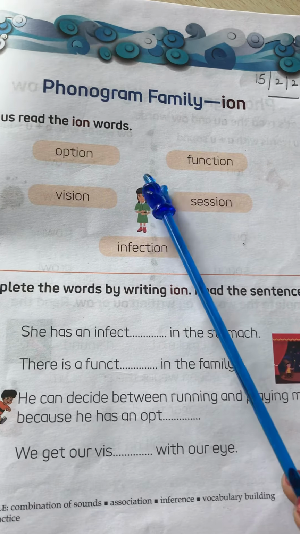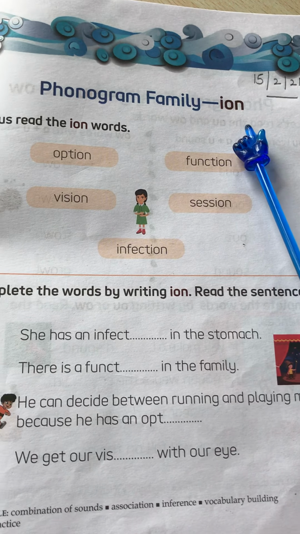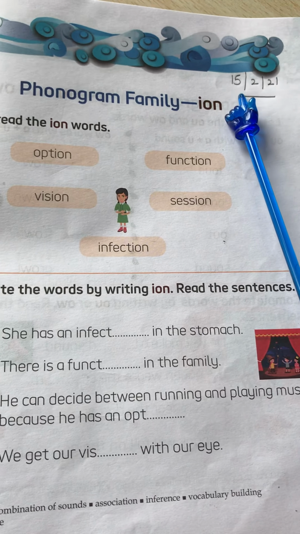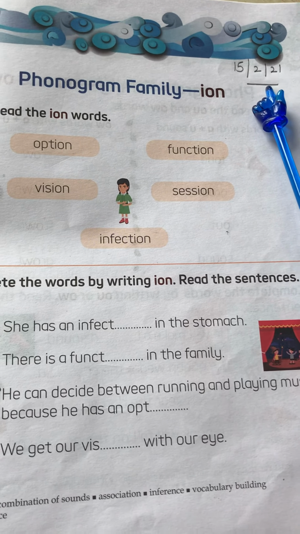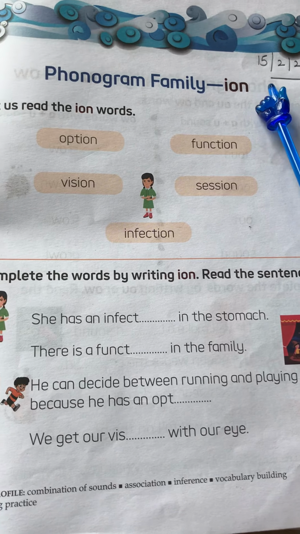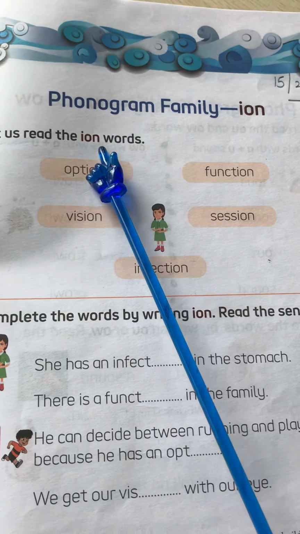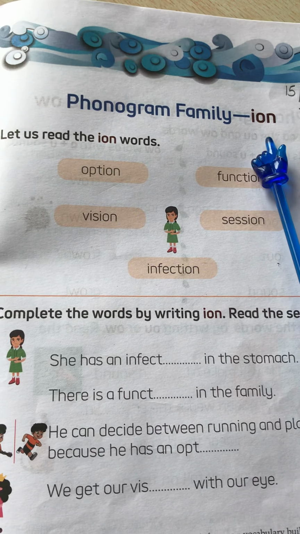So, kids, our today's topic is phonogram family ION. Okay, so put the date on the top. Today is 15th February. Which month is going on? February. Repeat after me. February. So, today is 15th February. Okay, so today's topic is phonogram ION.